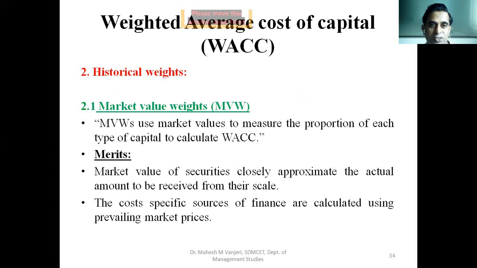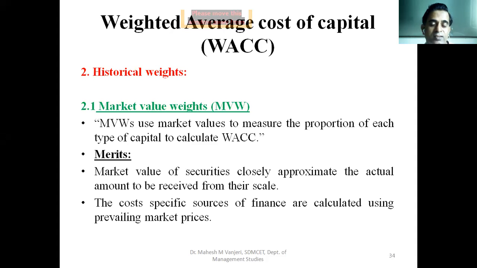There are two types of historical weights. The first one is market value weights. Market value weights use market values to measure the proportion of each type of capital to calculate weighted average cost of capital. Dear students, please try to understand, market value here means these securities, equity, debentures, preference shares, equity shares are traded in the secondary market.